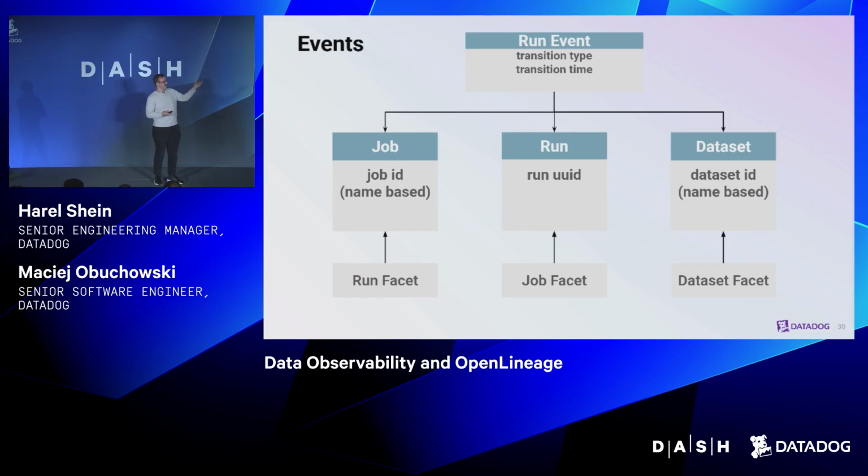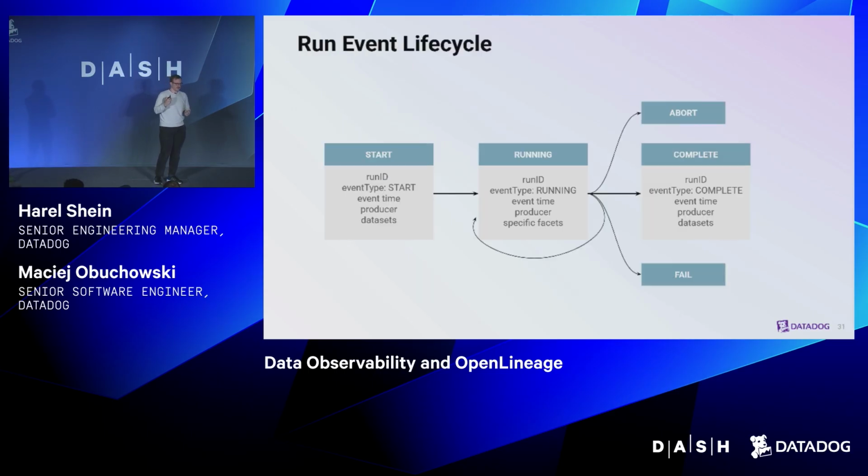Specifically, for the dataset, it contains separate input and output datasets. Input datasets are the data that it consumes, and output datasets are the datasets that it produces. Those run events have a life cycle, right? We want to use them to track the data at runtime, so a single event emitted at the end of the job is not sufficient to transmit all this information.